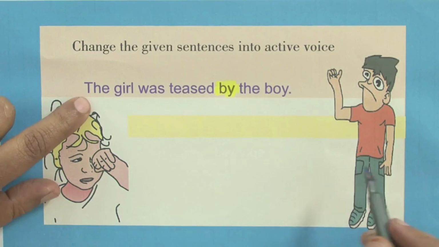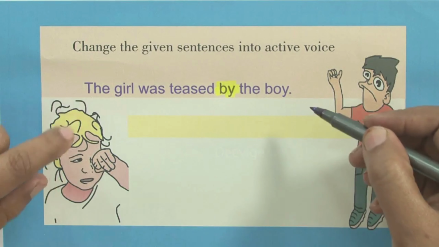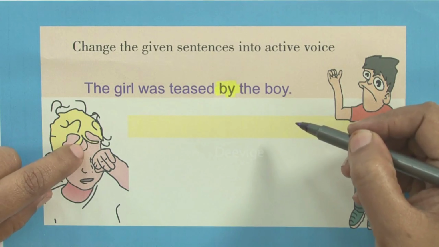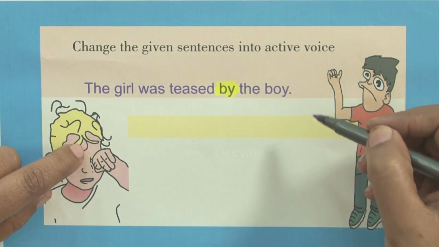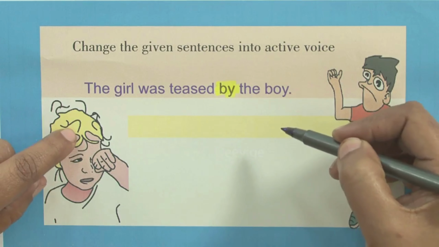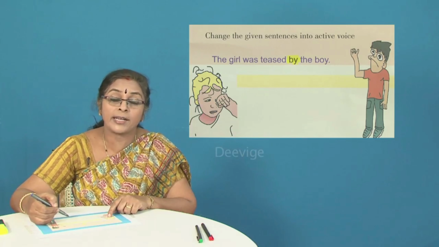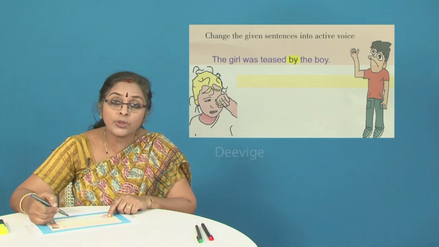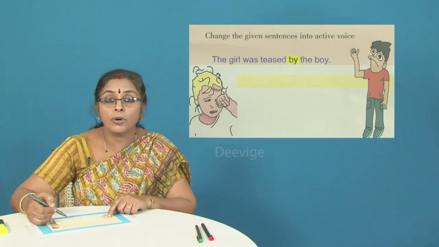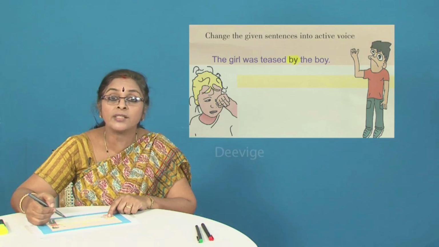Now the girl was teased by the boy. Who is the doer of the action? The doer of the action is the boy. The boy, who is the doer of the action, comes at the very end of the sentence, and you also have the word by, which is an indication that this sentence is in the passive voice. Now how are we going to change this back into active voice? Please, I would like to once again remind you that when you transform sentences from active to passive or from passive to active, do not tamper with the tenses. Do not change the tenses.